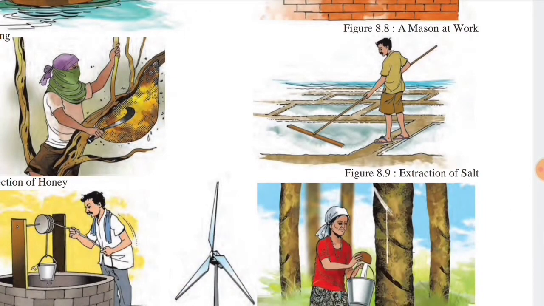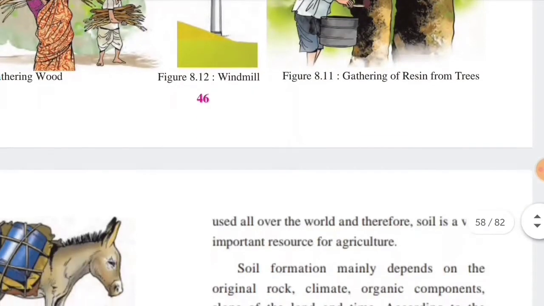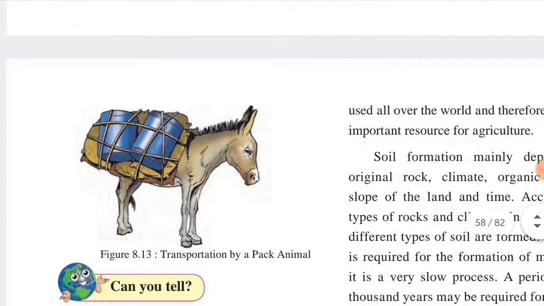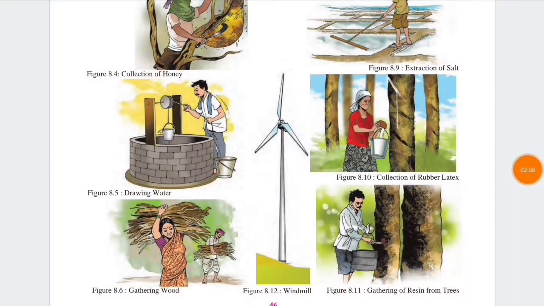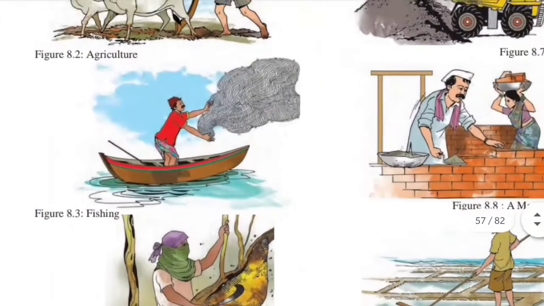8.9, extraction of salt. 8.10, collection of rubber latex. 8.11, gathering of resin from trees. And 8.13 is transportation by pack animals. A lot of things we get from nature, right? For example, fishing. Fishing is also something we are getting from nature, right?